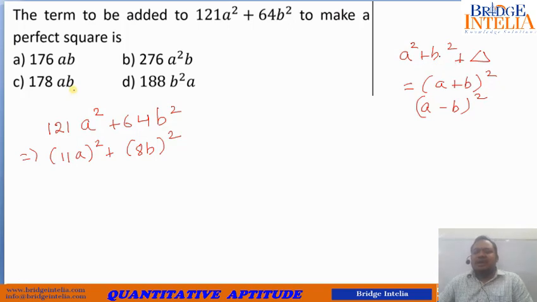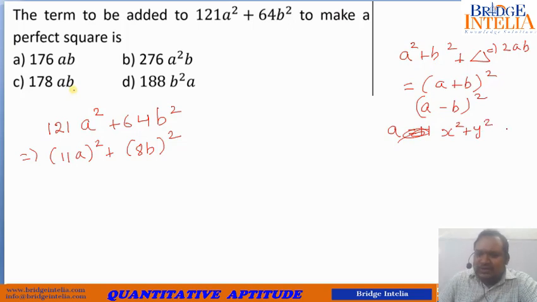So what should be added? We already have the format prepared, a square plus b square. What is missing actually is 2 times ab. Let's call it x and y. So x square plus y square is already given to us. We simply need to add another 2xy to it, so that it takes the shape of a squared expression. It becomes x plus y whole square. Then I would be able to conclude that yes, it is a perfect square.